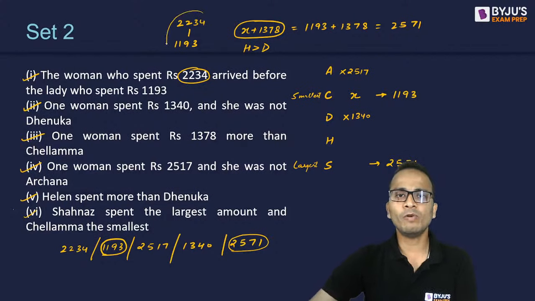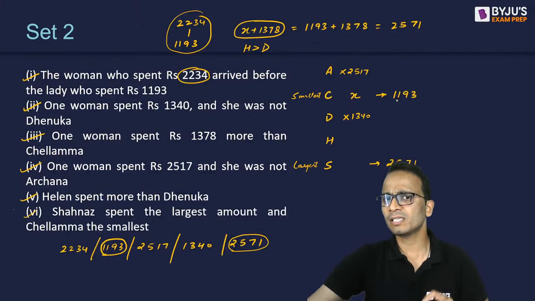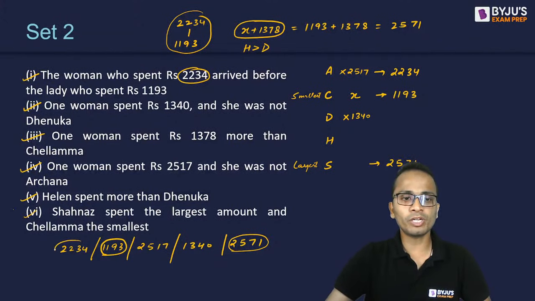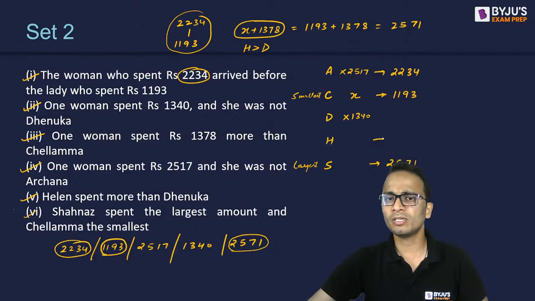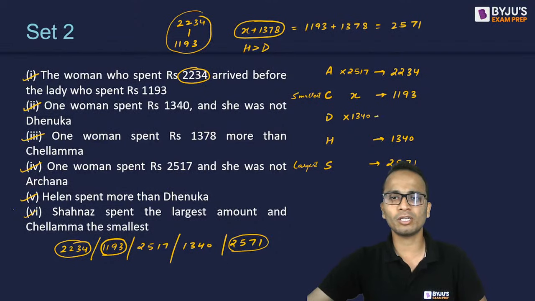Now 2234, these two values, 2234 should come above 1193. So 1193 is spent by C, so 2234 has to be spent by A, that is Archana. Okay, so 2234 is also gone. Next, 1340 cannot be spent by Dhenuka, so Helen will spend this much amount, 1340. And the last and the remaining amount will be left for Dhenuka, that is